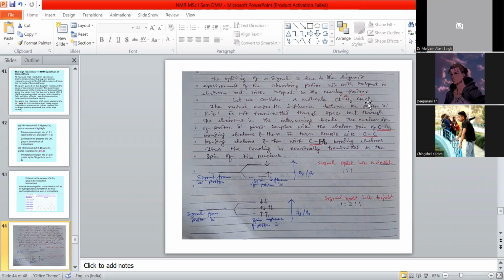And for proton B, a single proton but with 2 protons nearby, 2 plus 1, that is 3. So it is a triplet, 1:2:1. This is 1:2:1: moderate, strongly opposed, strongly aligned.